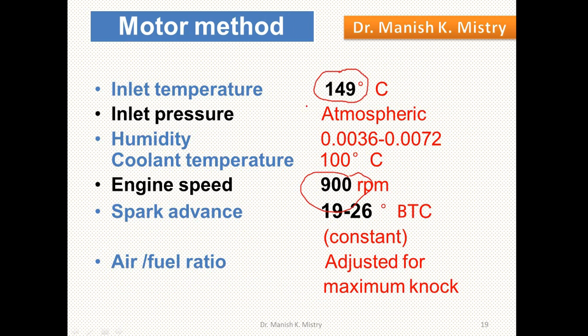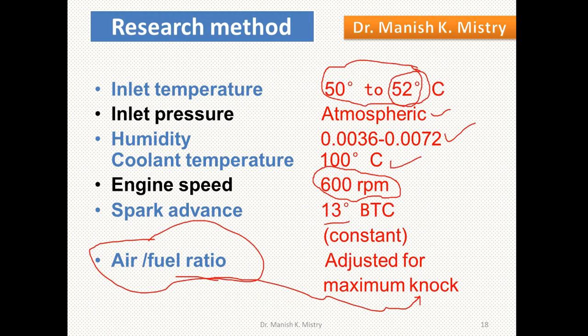For the motor method, three criteria are changed. First is inlet temperature, which is 149 degrees Celsius. Engine speed is 900 rpm, and spark advance is from 19 to 26 degrees before top dead center. But bear in mind, it is fixed or constant for one practical value, but you can vary the spark advance as per requirement. And further, air fuel ratio is adjusted with the help of the valve to identify the maximum knocking tendency of the fuel. So these are the two methods.